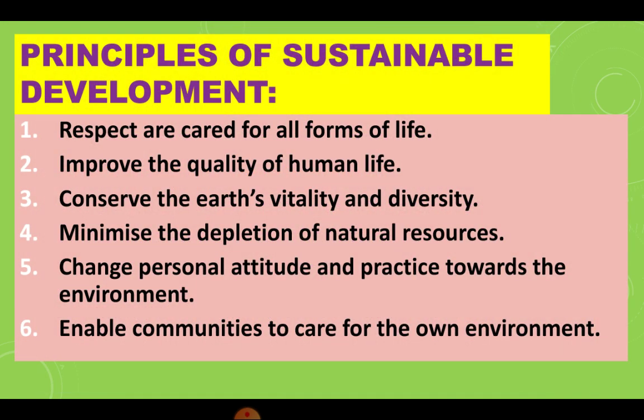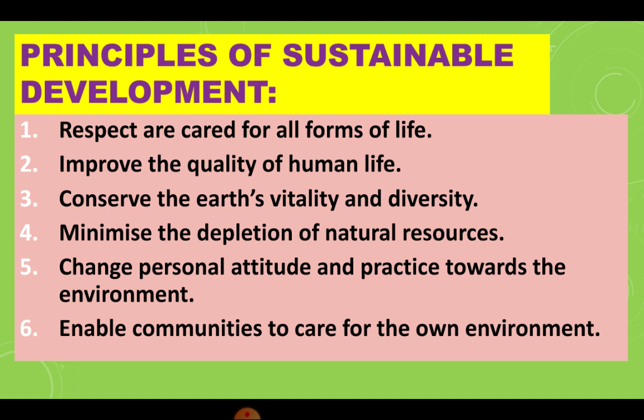So the most important principles of sustainable development that we have to remember are: number one, respect and care for all forms of life. Number two, improve the quality of human life. Conserve the earth's vitality and diversity.